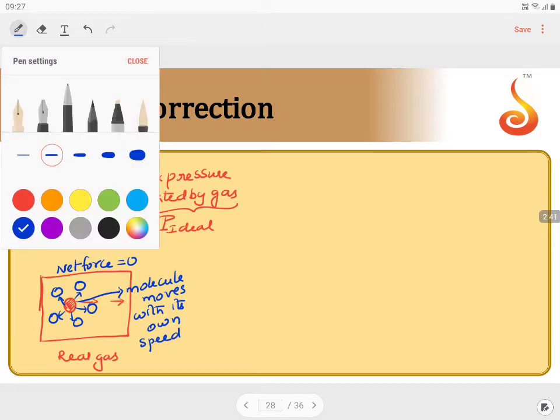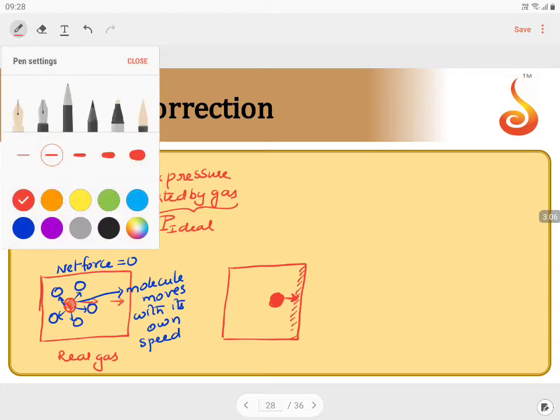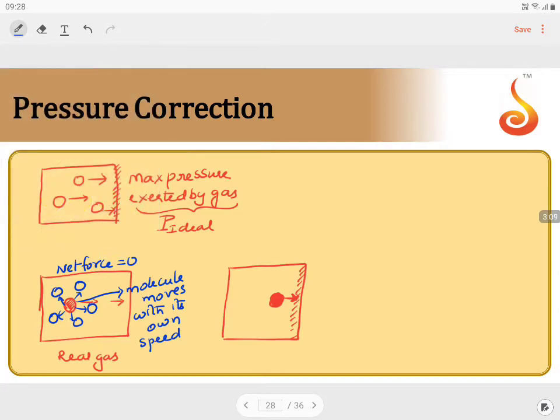Let us come to the second case. If it has reached the corner, about to collide with the walls of the container, this is the wall. If the same particle is taken over here, about to collide with the wall, it is not the same thing which you can observe here. The particle will be surrounded only from behind. There is no particle on the other side to balance the forces. So an unbalanced force of attraction can be experienced.